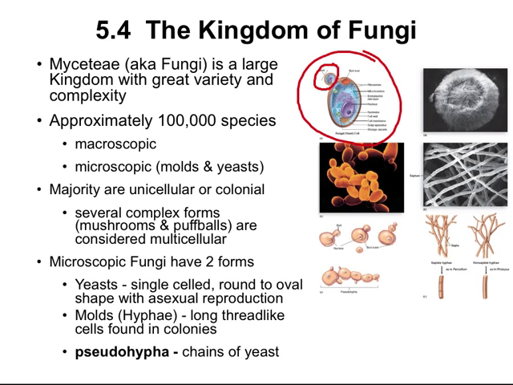The other type are molds, or hyphae. The hyphae are long thread-like cells, and they're found in colonies. You can see one of the colonies of these thread-like cells here, magnified here. And then you can see a diagrammed version of these hyphae down here. Now, some yeast cells actually form chains, as you can see here, by buds that remain attached in a row and never actually separate. These are called pseudohyphae.